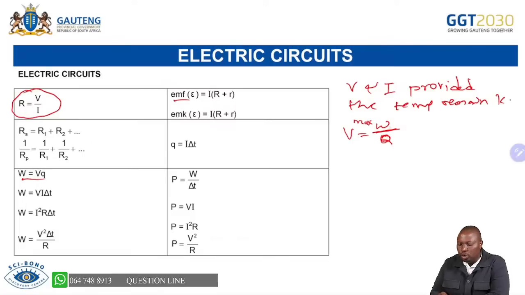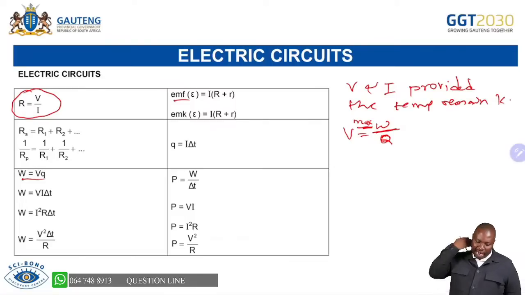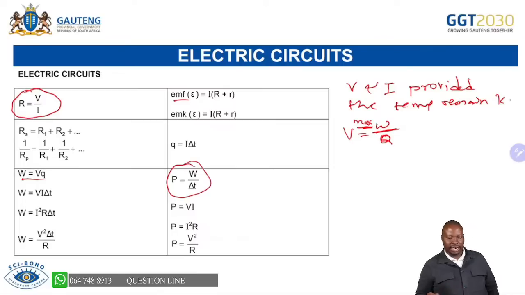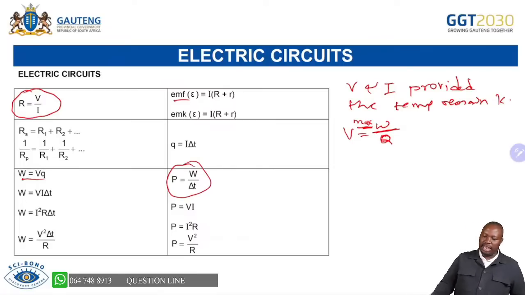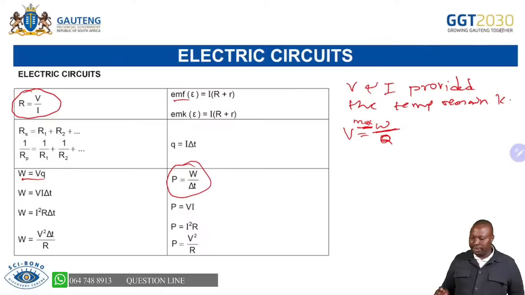So please be able to remember those. They will help you. Remember, as you define your power, you're able to know it is the rate at which work is done. So those things help you, hence the importance of the data sheet.